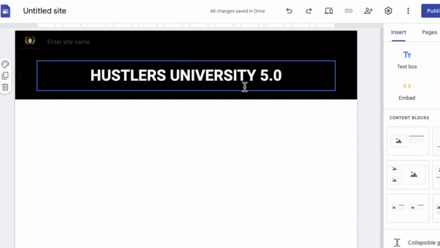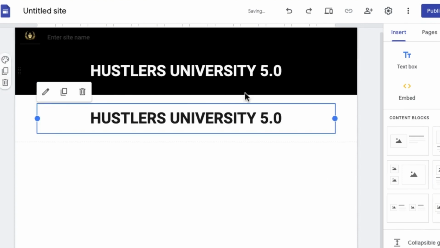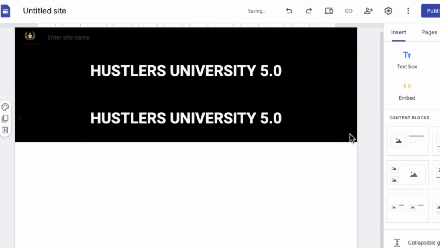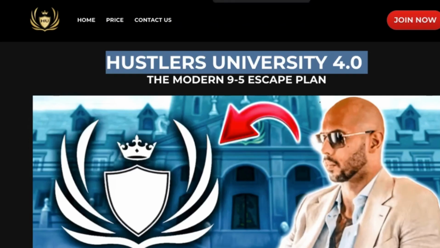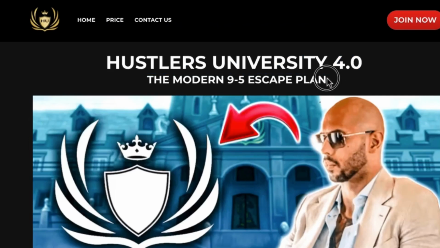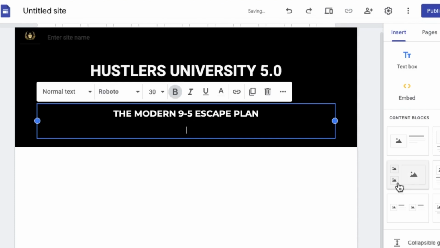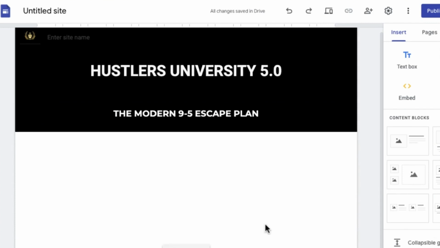I'm going to go ahead, I'm going to duplicate this. So I'm going to come over here to this section. I'm going to duplicate this right now. Once I duplicate this, come over to our color section, click on style 2. And once you click on that, guys, I'm going to come over to the main Hustlers University website. I'm going to copy this where it says the modern 4 to 5 escape plan. Once I copy this, I'm going to come over to my Google site and I'm going to paste this right here, guys. So once I paste this, I can delete the empty space. Once you delete the empty space, you can see we have the entire thing right now, guys.